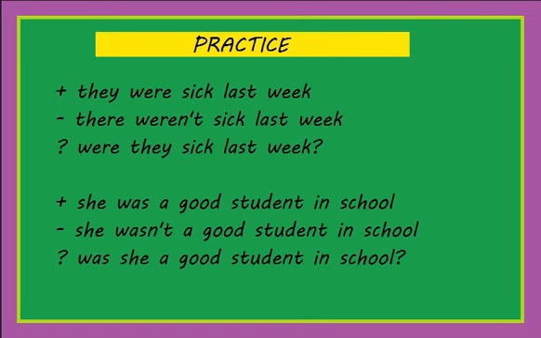Remember, the verb to be helps us to talk about places, about where we were or where people were, or also feelings. How do you feel, or how were you feeling in the past? Also to talk about your identity, your personality, that means how you were in the past, and then maybe you changed for now. So these are the basic topics about the simple past. You just need to remember how we conjugate with every subject.